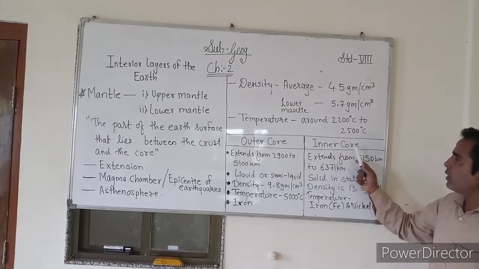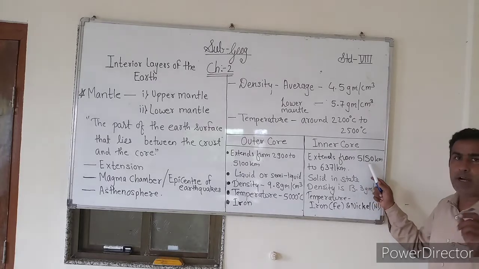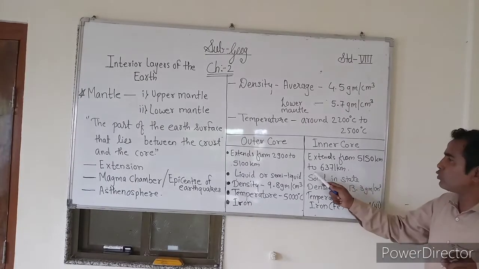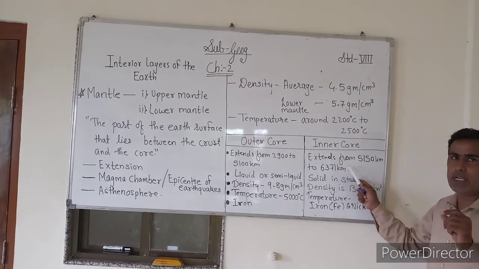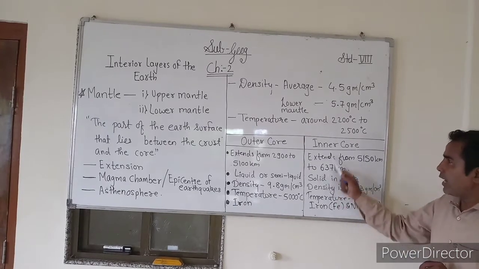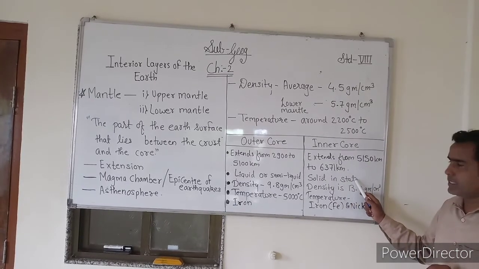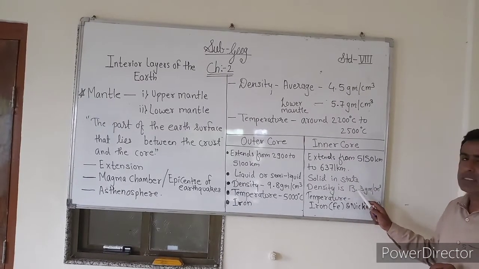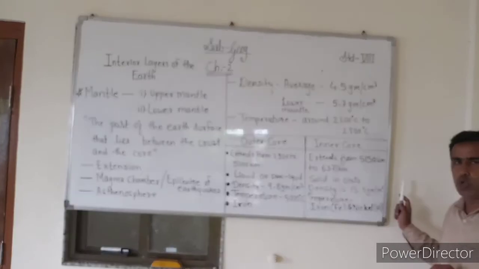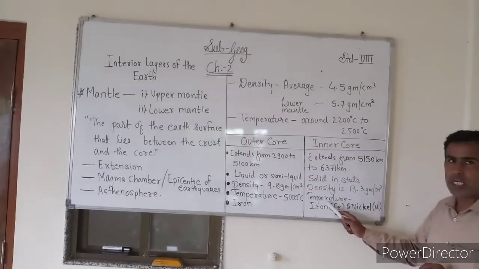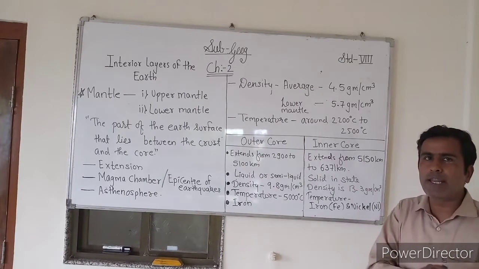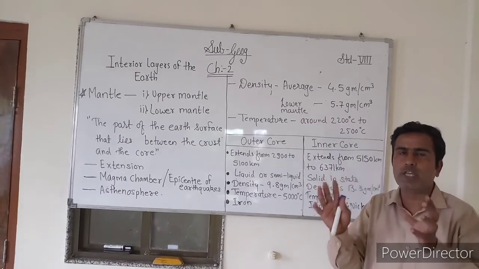Similarly, inner core extends from 5150 kilometer up to 6371 kilometer. Inner core is in solid state. The density of inner core is 13.3 gram per cubic centimeter. Temperature of inner core is equivalent to the surface temperature of the sun.